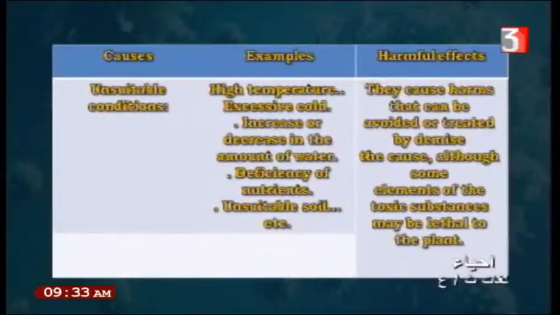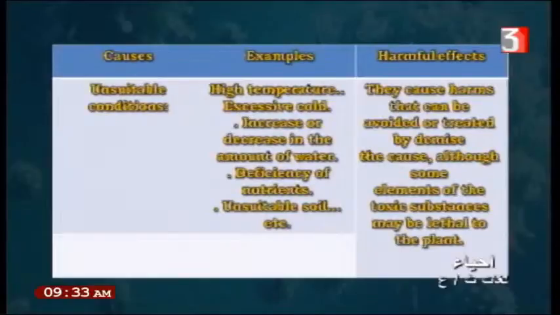Deficiency means a decrease in the number of nutrients, like sodium, potassium, calcium. These are elements found inside the fertilizers and inside the soil. If the amount of the nutrients, sodium, potassium, calcium, sulfate, permanganate, all of these nutrients, is not sufficient for the plant, the plant does not grow well.